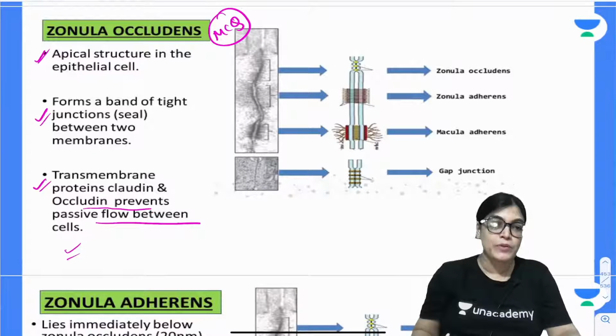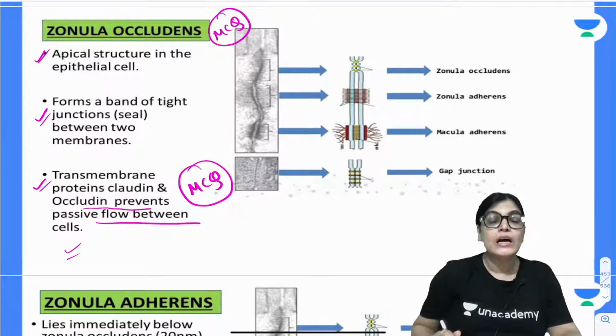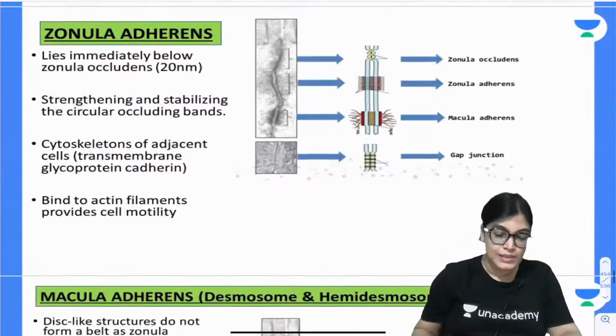Occludin is the transmembrane protein, claudin and occludin are present. So, this is also important for MCQ. Wherever there are important target points for cracking the entrance exam, I will mark them as an MCQ. Now, what about the other cell junction which is formed?